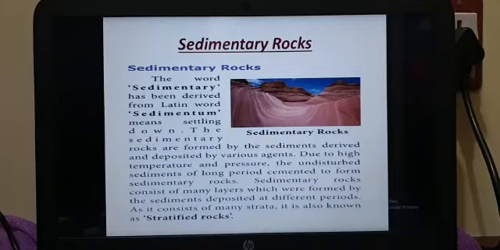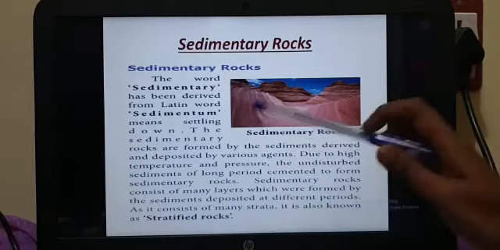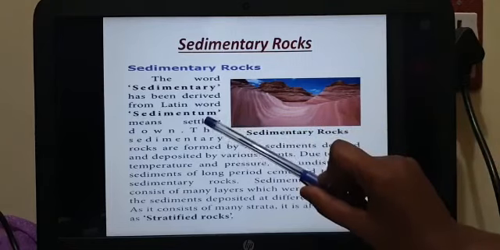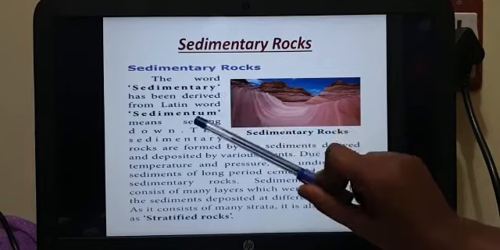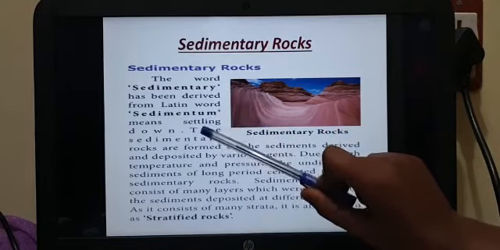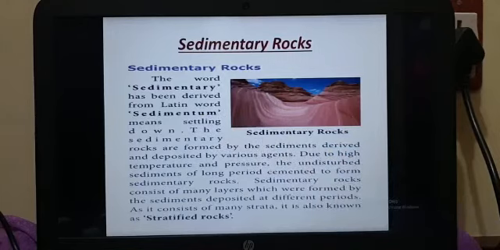What are sedimentary rocks? The word sedimentary has been derived from the Latin word called what? Sedimentum, which means settling down. You can see this on page number 173 in your ebook. If you want, you can refer to it. Sedimentum, which means what? Settling down. The sedimentary rocks are formed by the sediments derived and deposited by various agents.